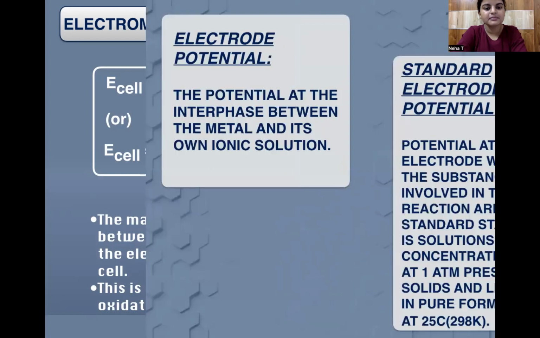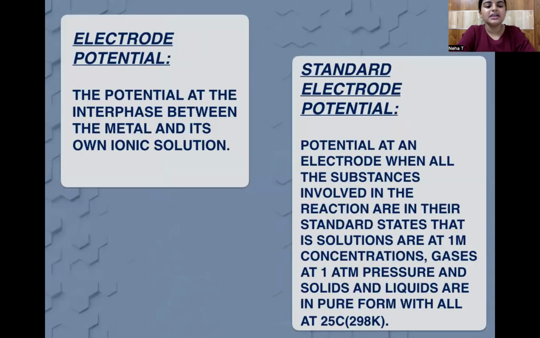Electrode potential. The potential at the interface between the metal and its own ionic solution is the electrode potential. What is electrode potential? There's a potential difference created between the interface of the electrode and its own electrolytic solution. So this is electrode potential. What is standard electrode potential?